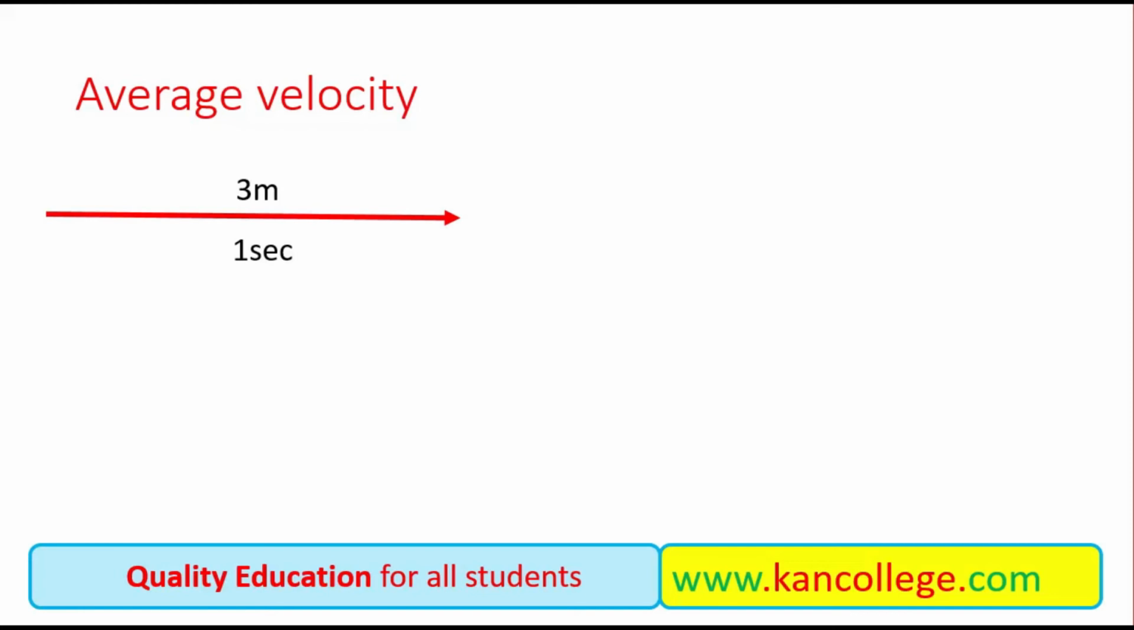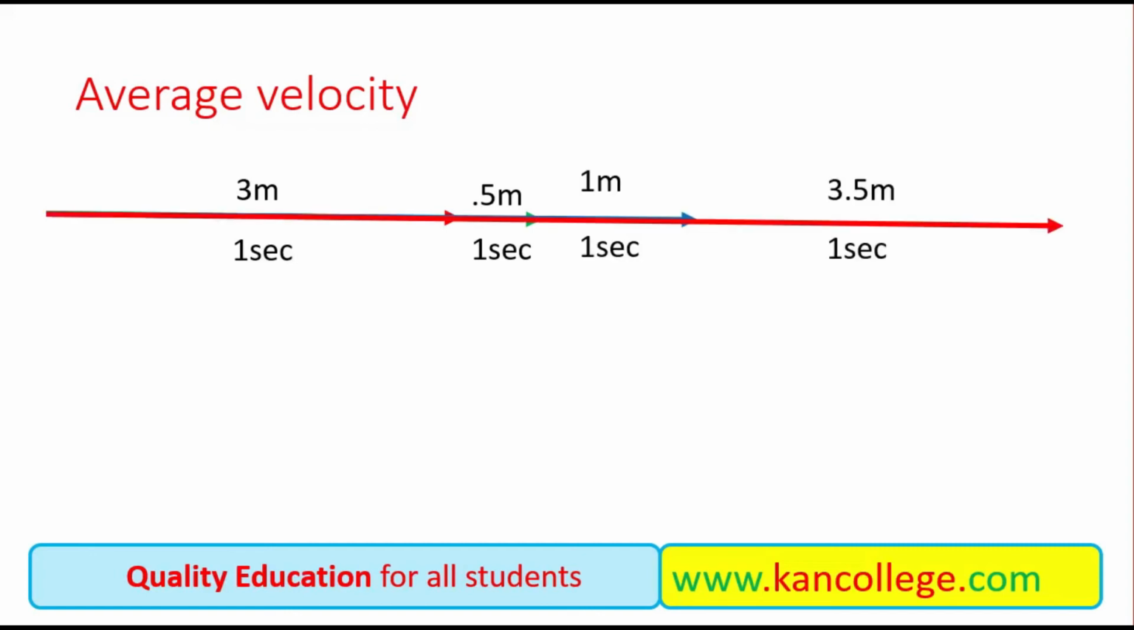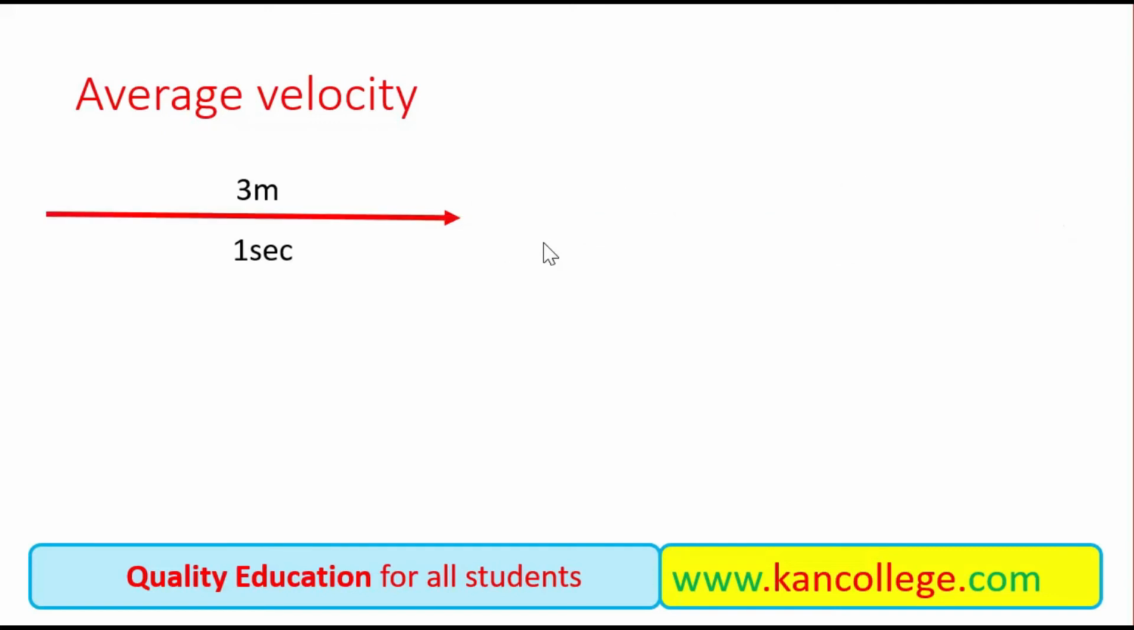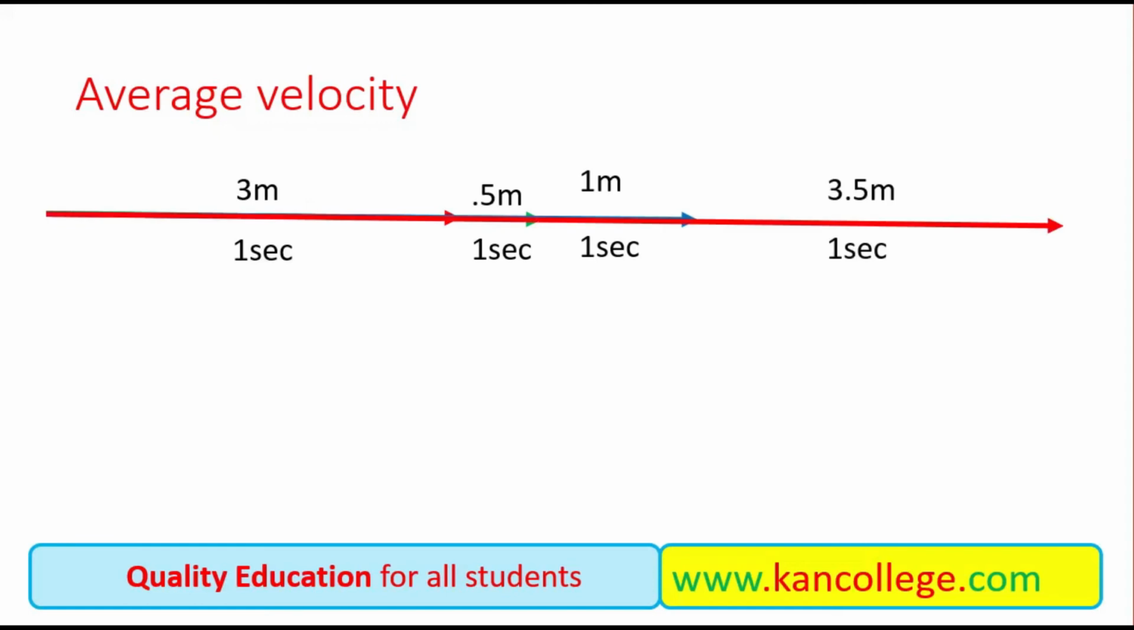Now, what is the average velocity? If the body is moving with a variable speed, for example, as we have already mentioned, if a body has covered a distance of 1.3 meters in 1 second, then next second it covers a distance of 0.5 meters, then next second 1 meter, and in the last second if it covers a distance of 3.5 meters, it means the body is moving with a variable speed. So we have to take the average speed or average velocity, and that average velocity will be 2 meters per second.